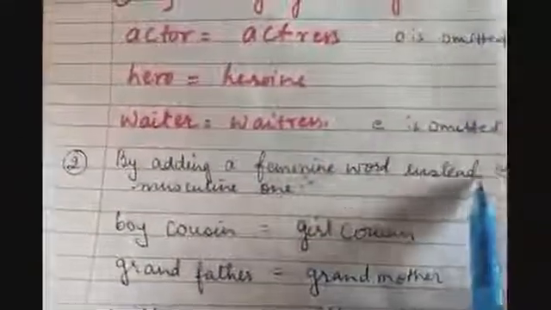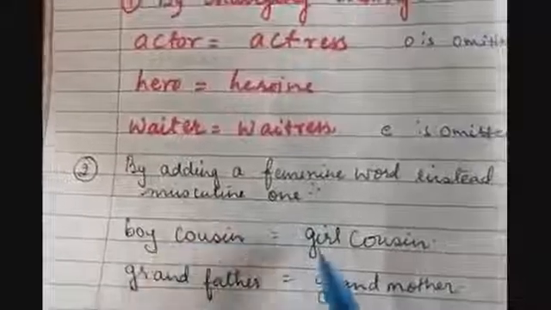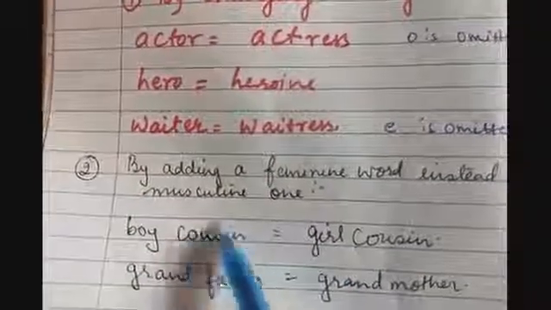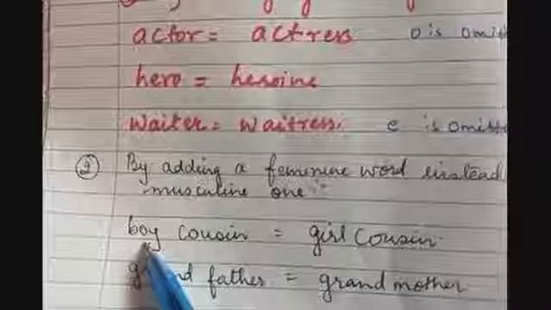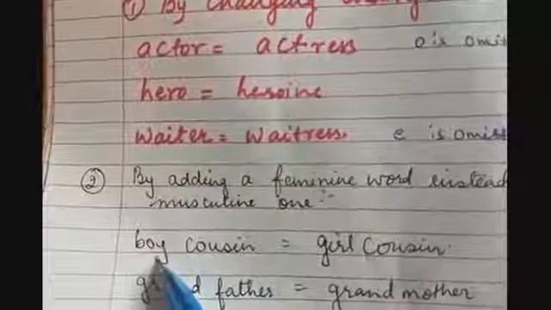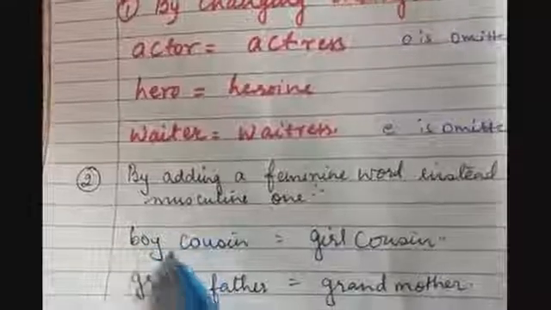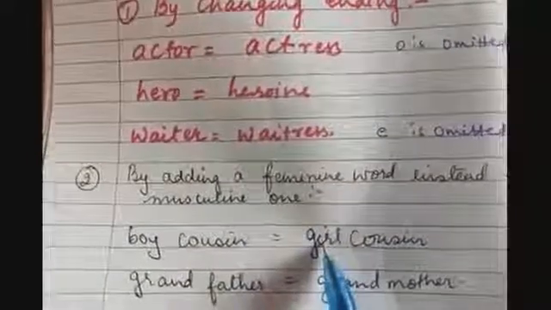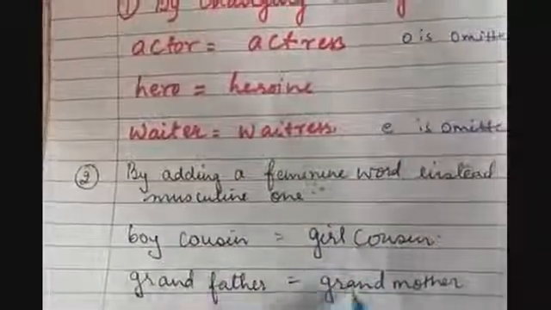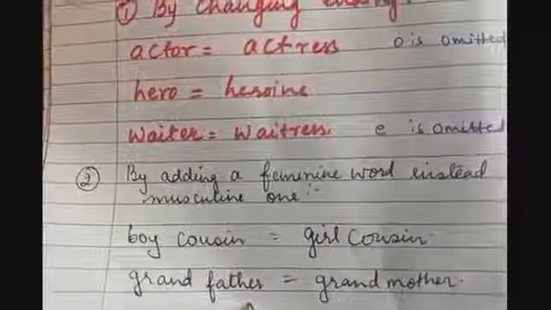Second is by adding a feminine word instead of the masculine one. Like boy cousin, girl cousin. Now cousin is a common noun. So when I write a boy in front of cousin, that means a male. So it comes in masculine. Okay, so this male word I have changed into female word. Grandfather, grandmother. Here father is a masculine gender word.